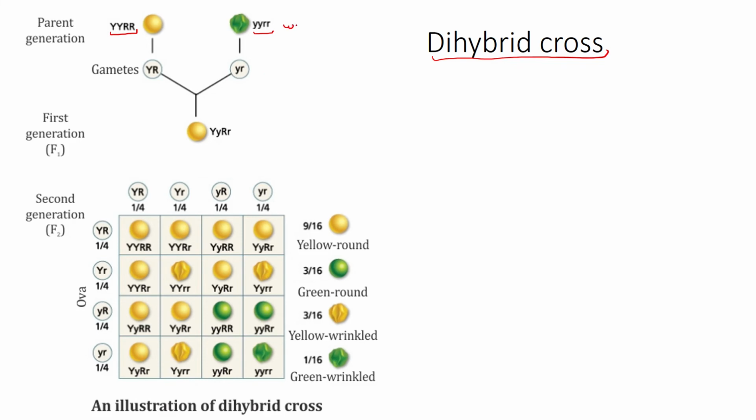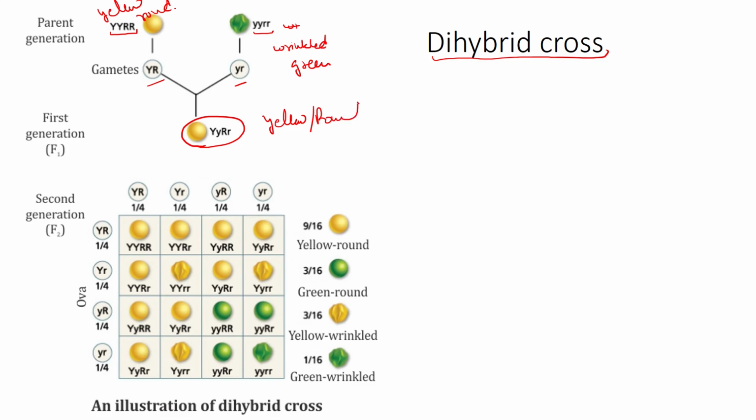This is wrinkled and green seed. This is yellow and round seed. So the gametes so formed are YR and yr, and the phenotypic character of the F1 generation will be yellow and round.